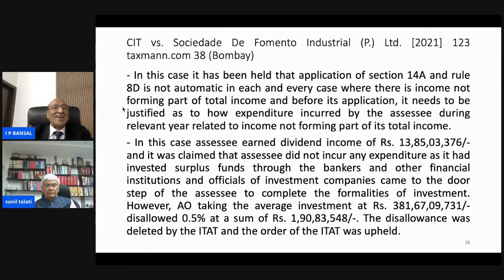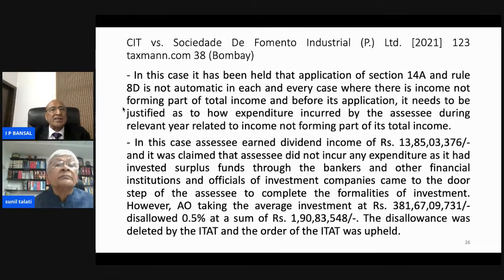So now I'm coming to the next important decision of the Honorable Bombay High Court, which is also recent, CIT versus Societe de Fomento Industrial Private Limited. What happened in this case? In this case, it has been held that the application of Section 14A and Rule 8D is not automatic. So what the High Court is saying is that Rule 8D and Section 14A are not automatic in each and every case where there is income not forming part of the total income, and before its application, it needs to be justified as to how expenditure incurred by the assessee during the relevant year related to income not forming part of his income.